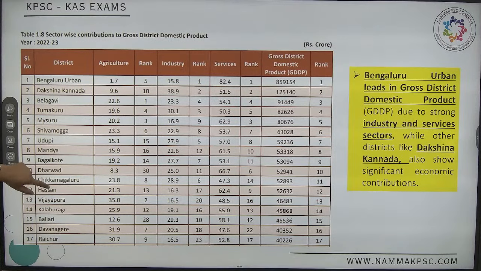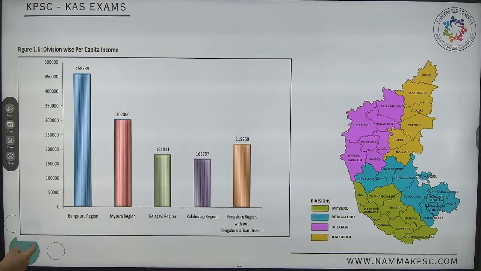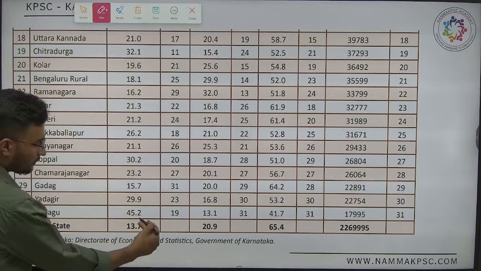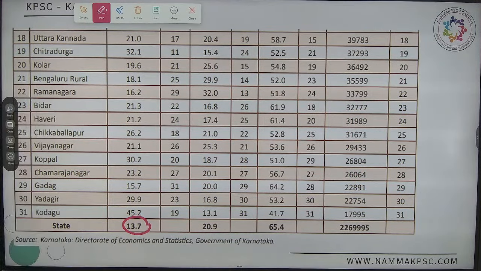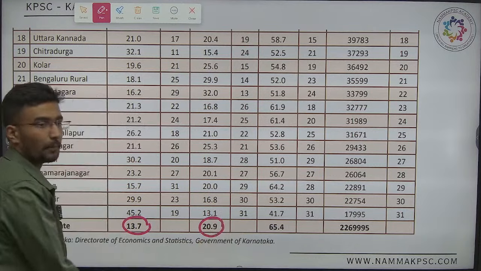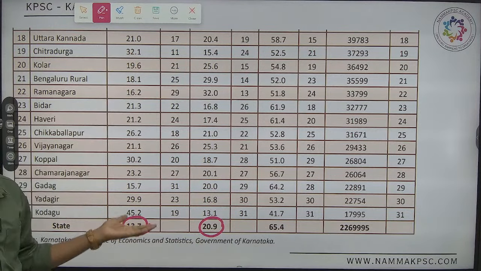Now the next major important one. Look here, last one. Now what is the sectoral composition? For primary, the average is 13.7. For secondary, it is 20.9. We have discussed already. How much are they contributing?